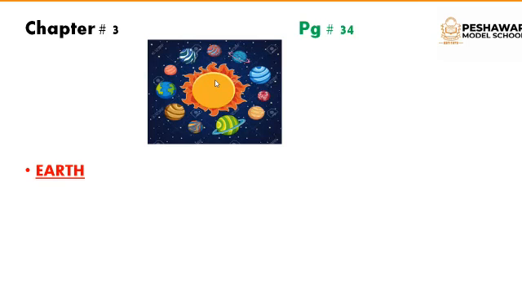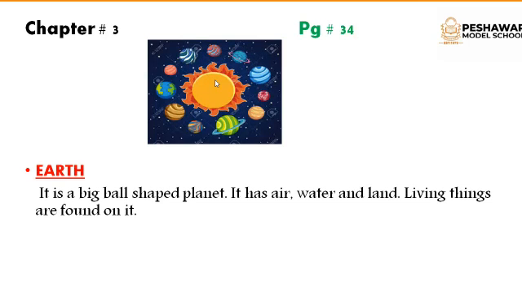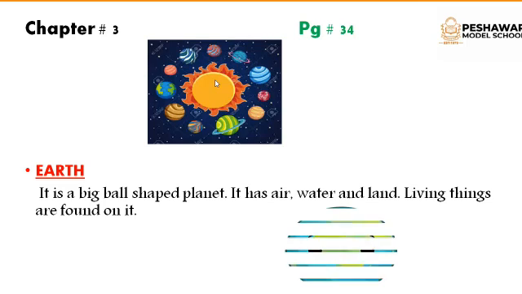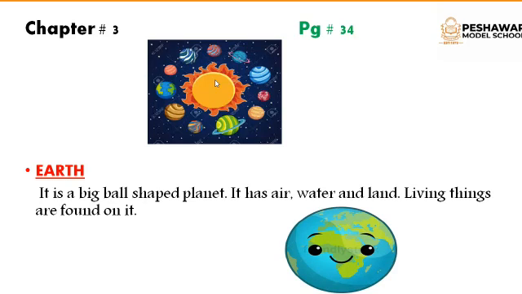Now what is earth? It is a big ball shaped planet. It has air, water and land. Living things are also found on it. All the living things live on the earth. As we are living things, we also live on the earth, and earth is a planet and it revolves around the sun.